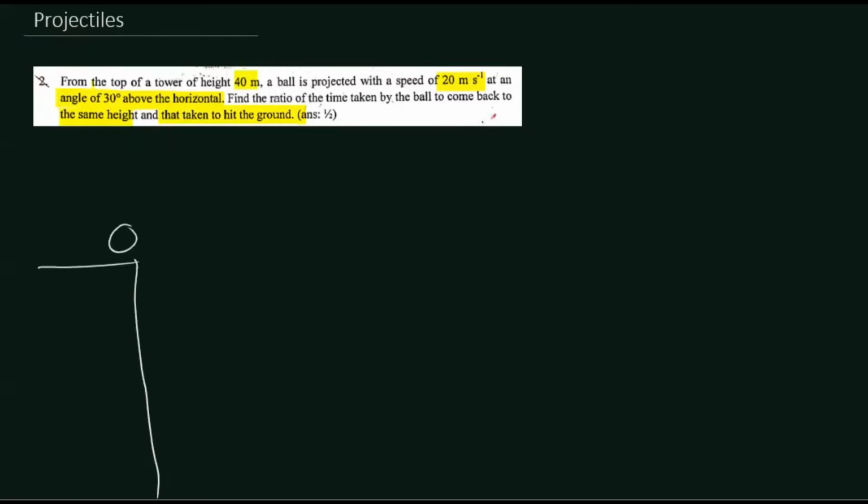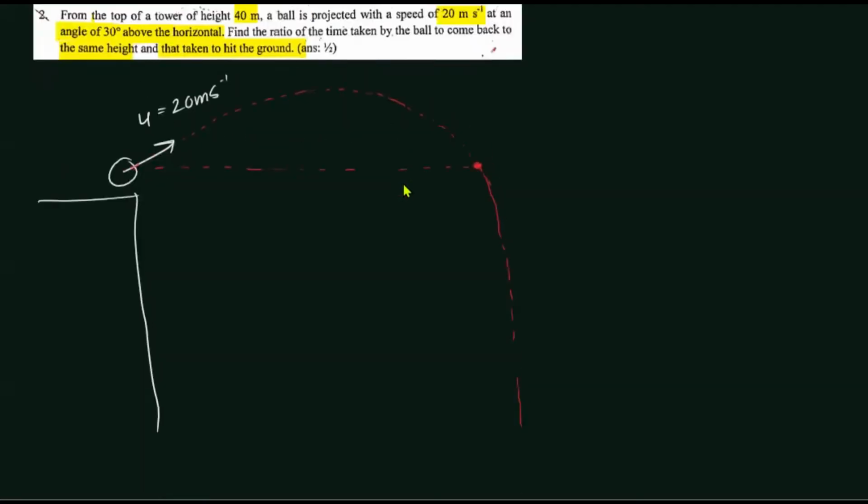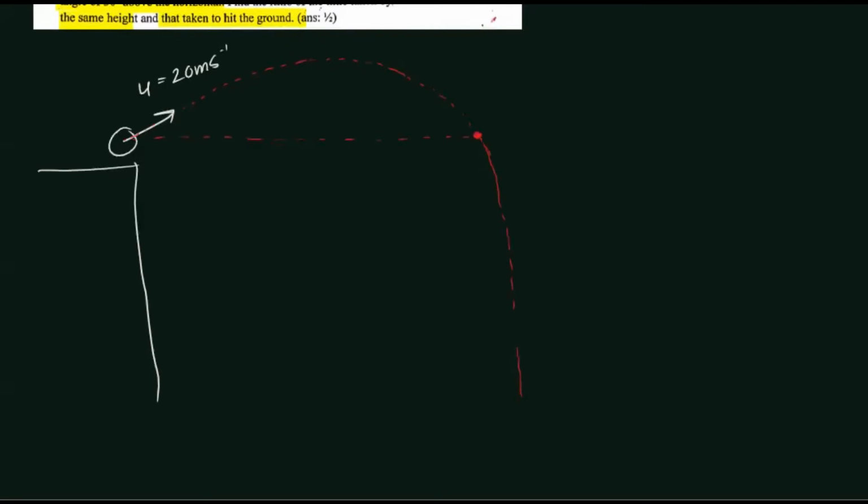There is an object, and this is now given a velocity of 20 meters per second. So it is going to go in this kind of a projectile, and then it is going to come back to its same height at a certain instant, and then once again it will reach the ground.